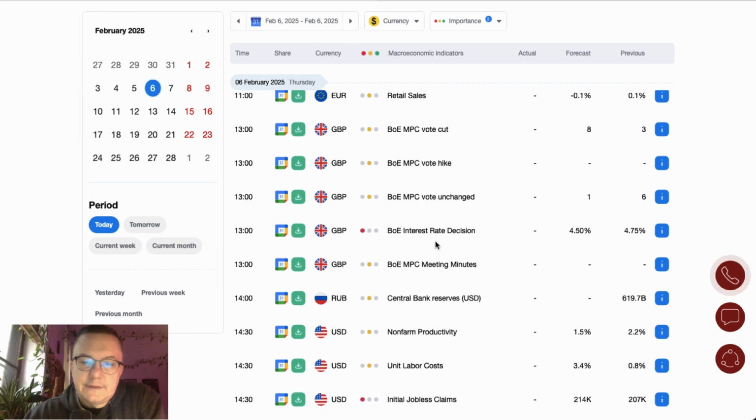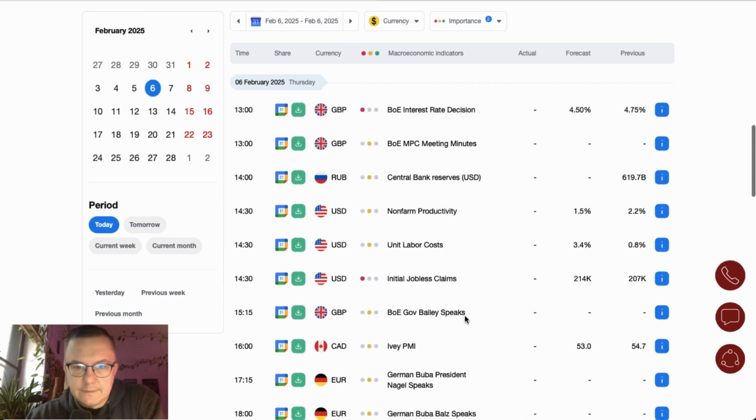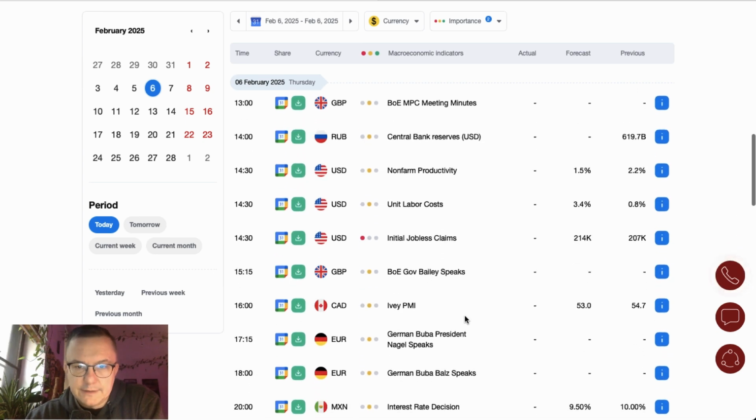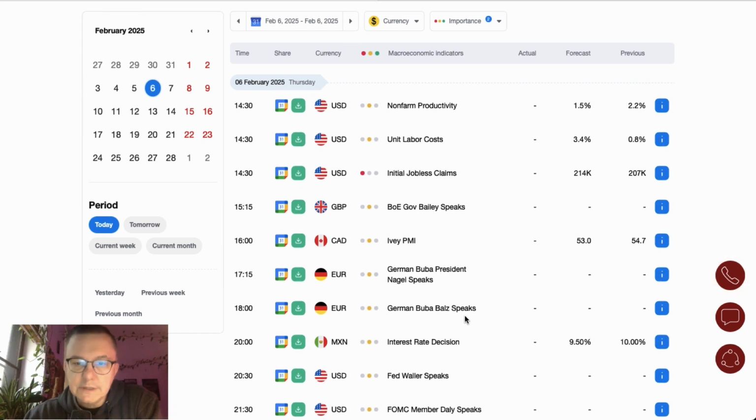As you can see, this event is scheduled for release at 1 p.m. and market participants expect the Bank of England to cut the interest rate from 4.75 to 4.50. And that's about the cable and the interest rate decision. Then we have the data from the US: non-farm productivity, unit labor cost, and initial jobless claims are scheduled for release at 2:30.